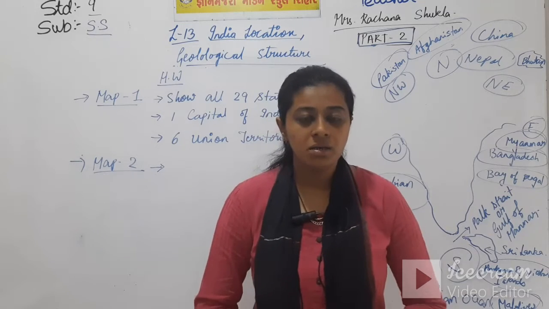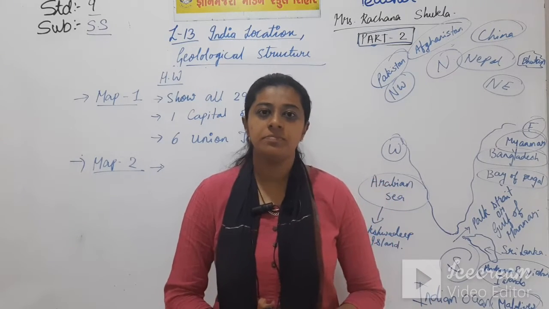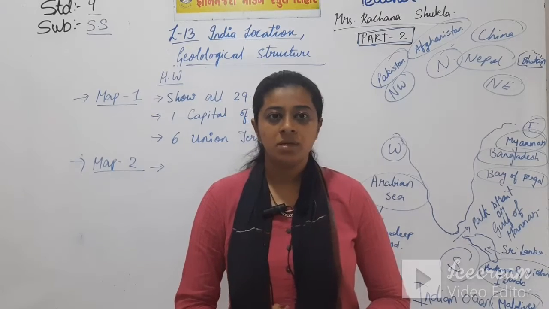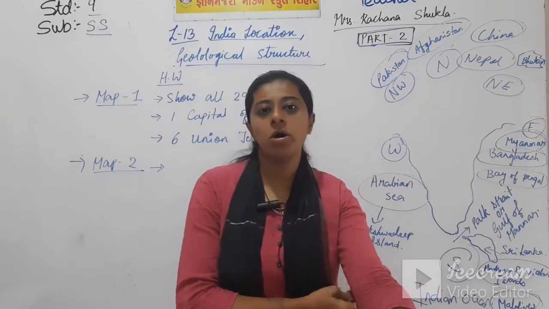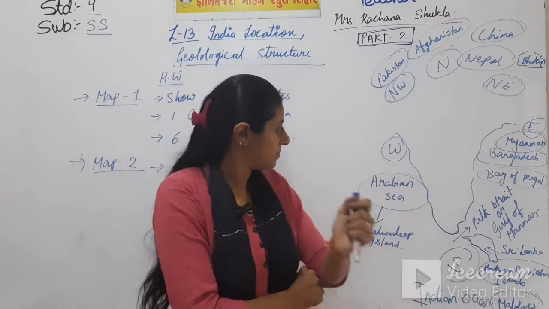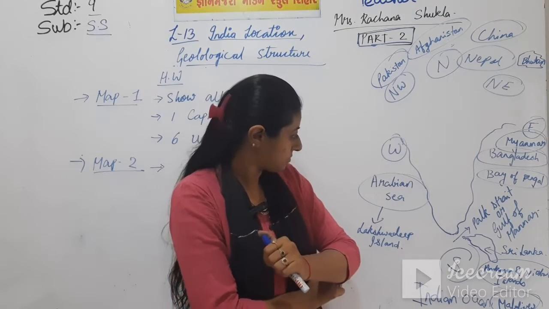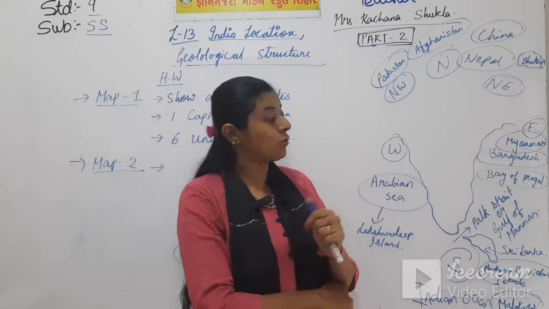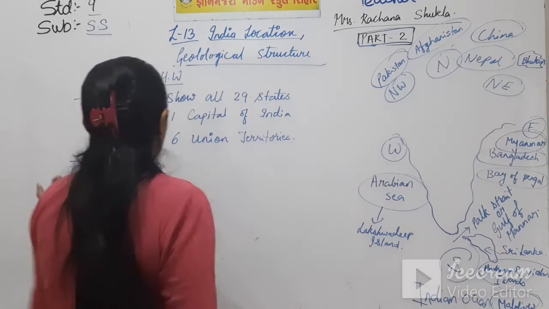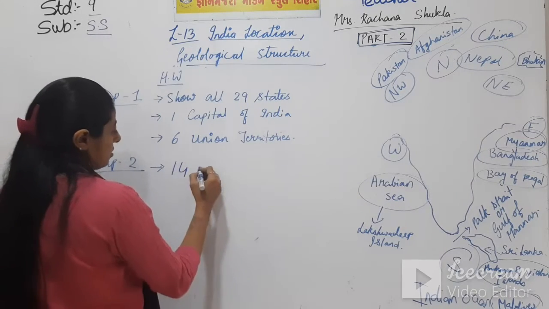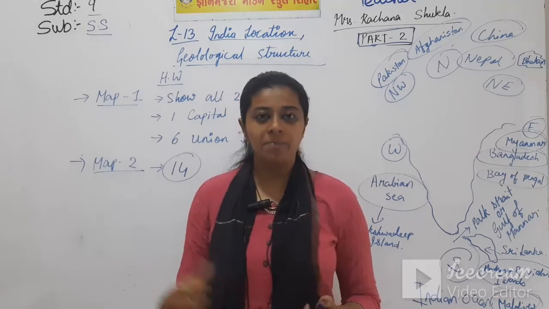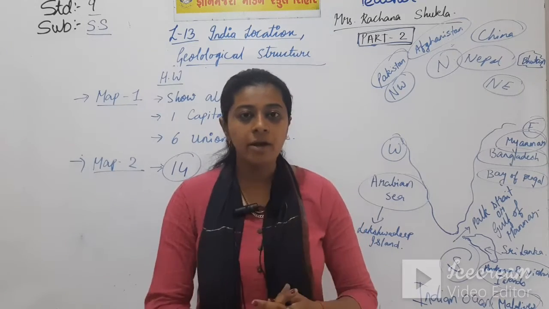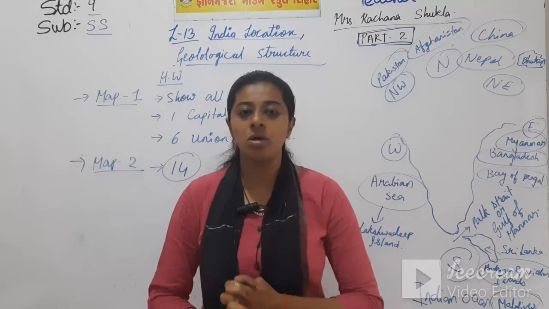Number 13, Bay of Bengal. Number 14, Pak Strait or Gulf of Mannar. So you will show all these 14 items in your map, that is map 2. Click a photo and paste in your WhatsApp group.